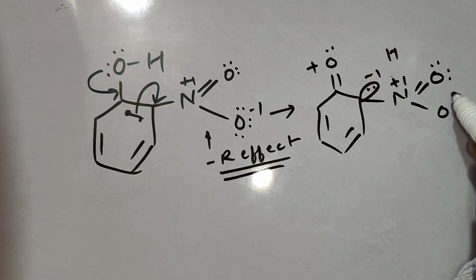If I am not writing any charge on any lone pair, please draw them by yourself.